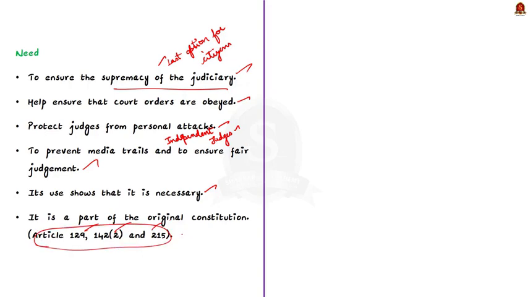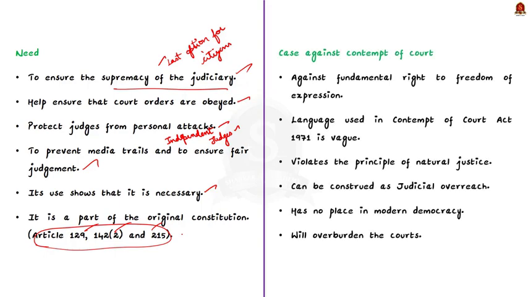Although it has its merits, it also has some demerits associated with it. Justice Fali S. Nariman once famously said, criminal contempt has fallen into disuse in most of the civilized countries around the world, but not in India. So there are some issues with it. Now let's see some issues.